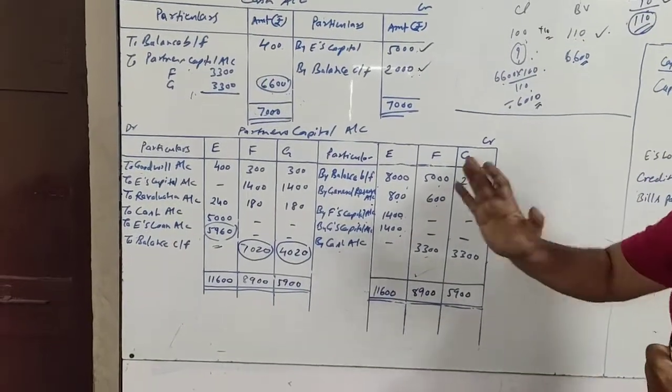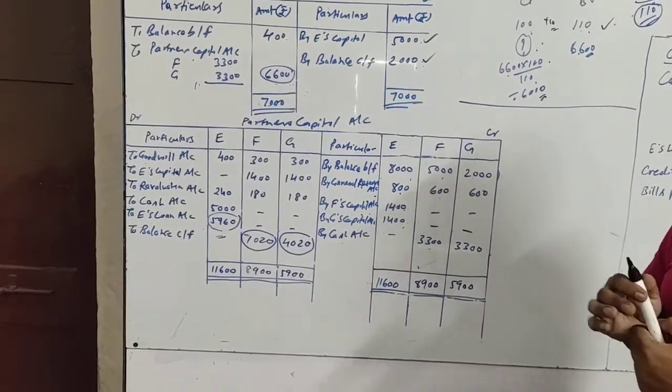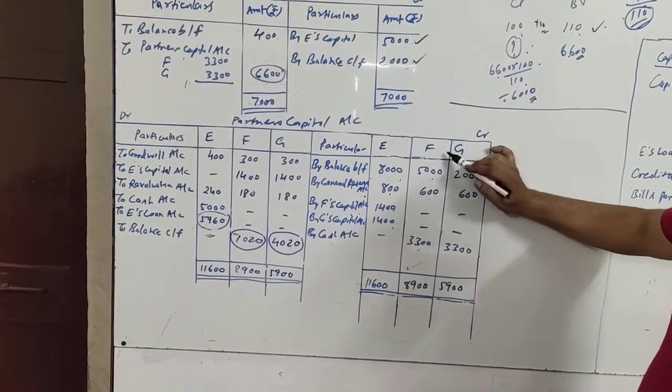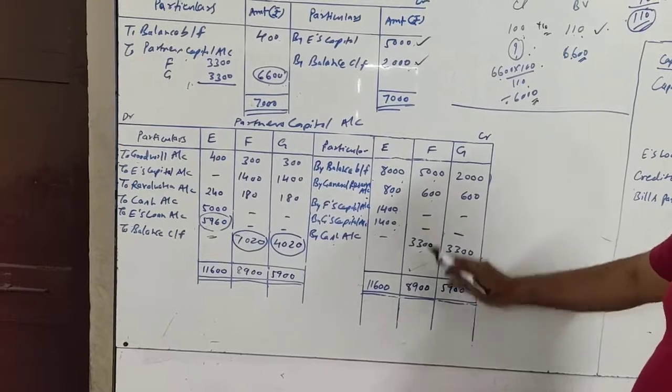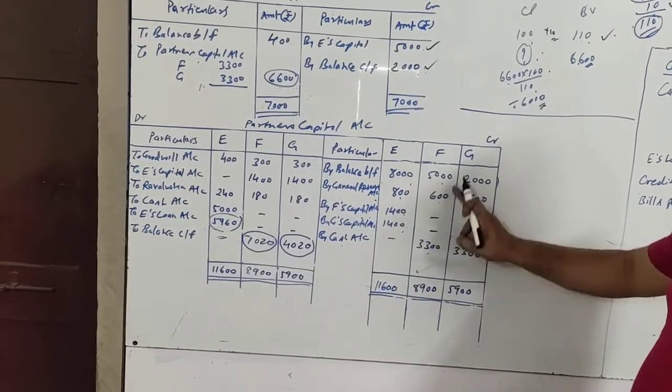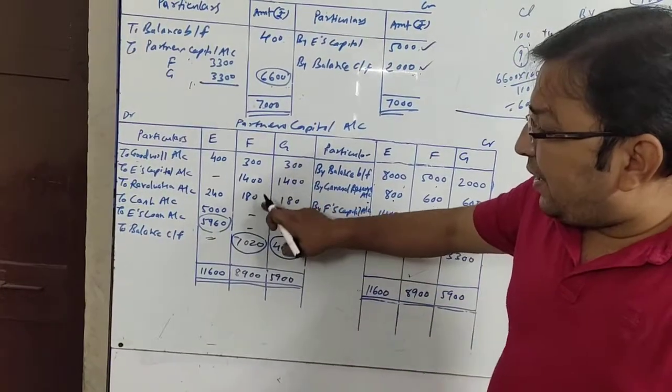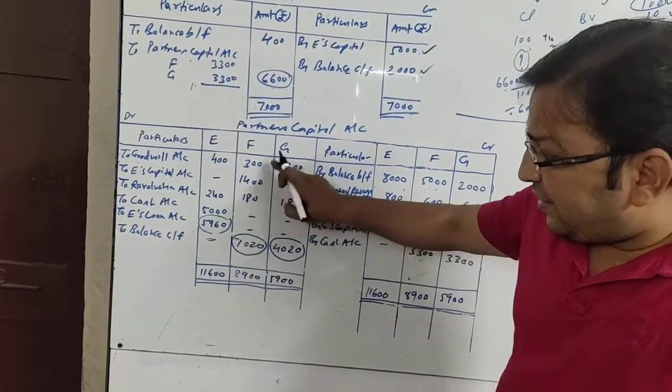Now this is the time to close the capital accounts and find the closing balance of their accounts. When I find the closing balance of F, the credit side total is 8,900 and the debit side total is 1,880.